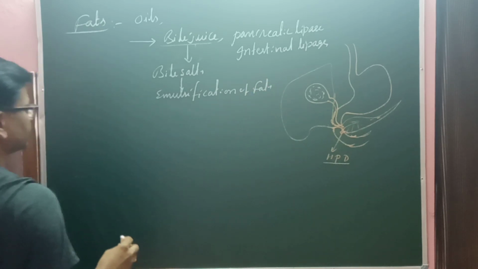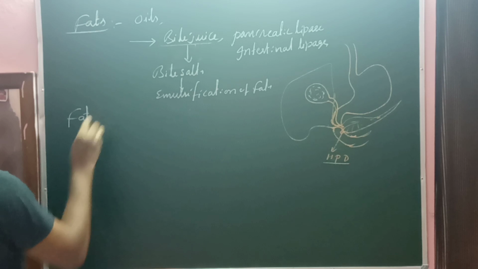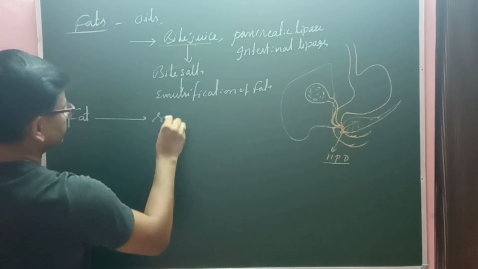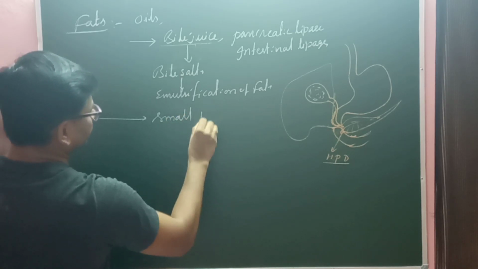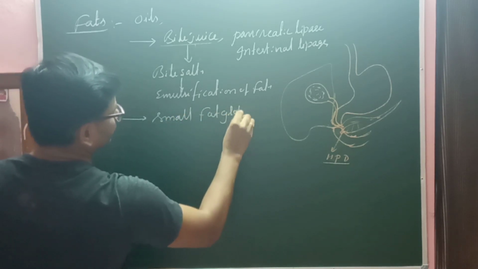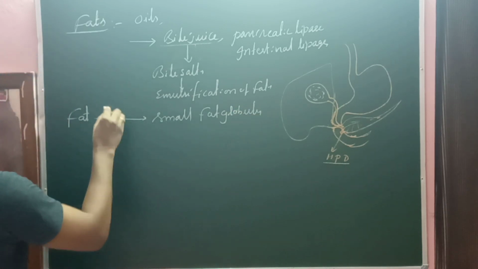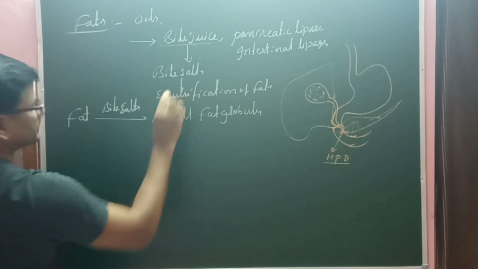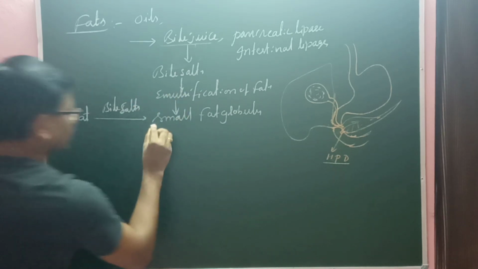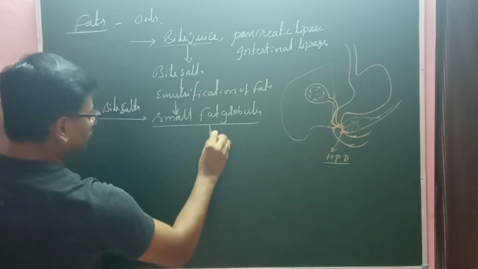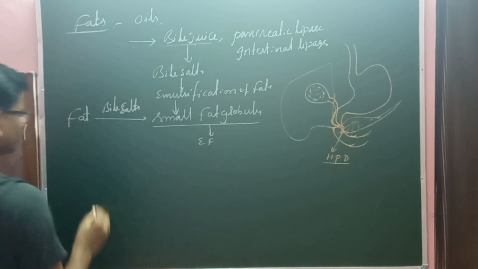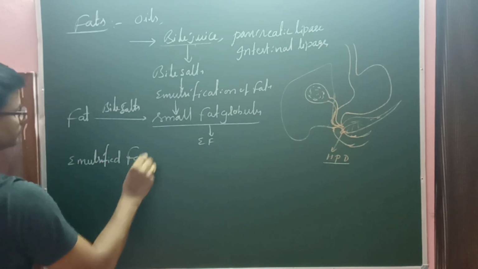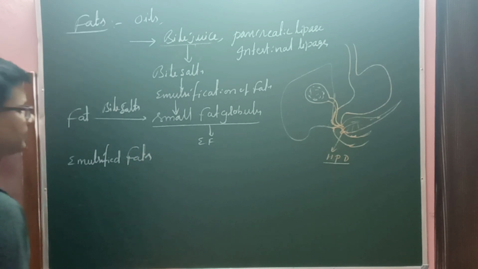What is meant by emulsification? Emulsification is nothing but the process of breakdown of large fats into small fat globules with the help of bile salts. So this process is called emulsification. Now, what are the emulsified fats?